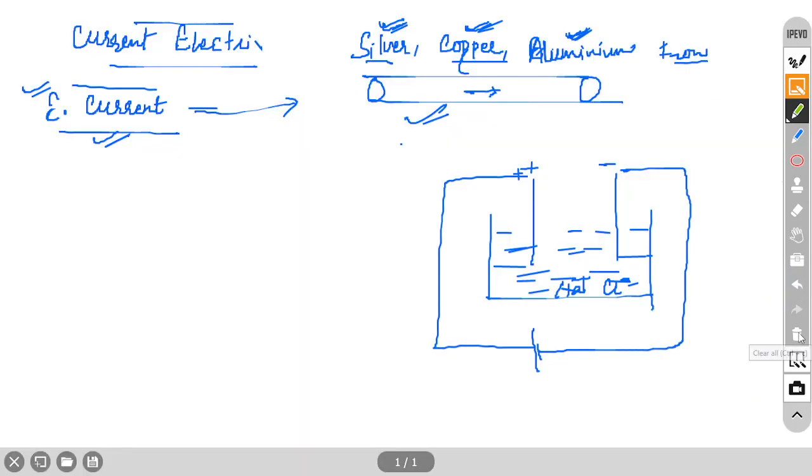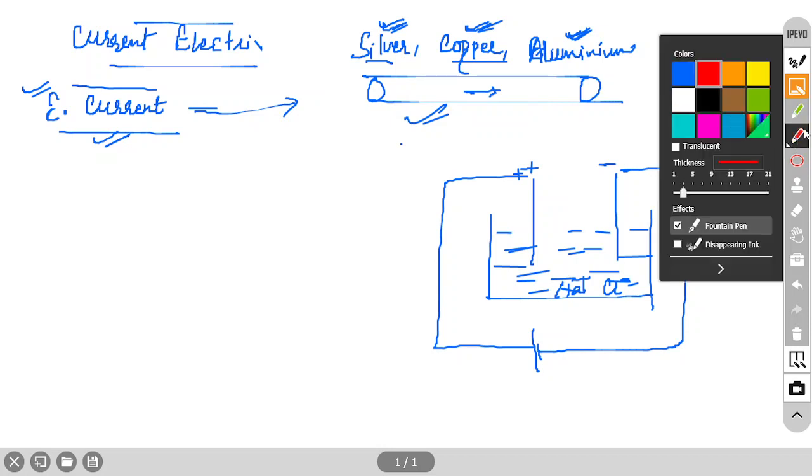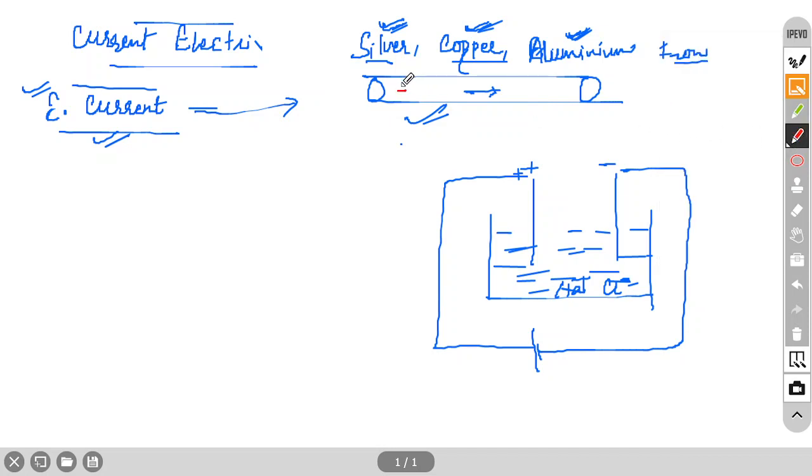Which is the carrier? Carrier means carrier of this electric current. Inside any material we have positive and negative charges. Only these two charges are there inside the atom: protons and electrons, positive charge and electrons negative charge revolving around the nucleus, because everything is made up of atoms. So in case of wire or metal, only one possibility, only electrons can flow. Why can protons not flow?